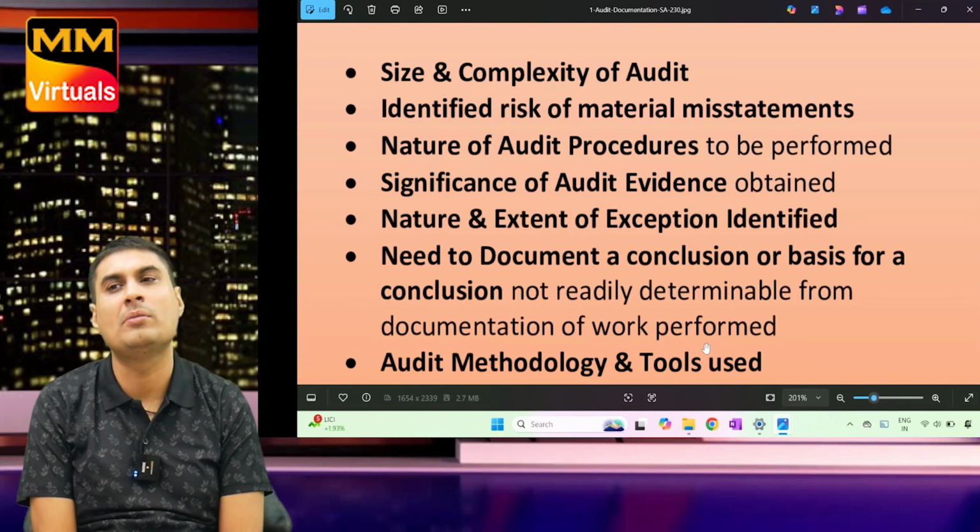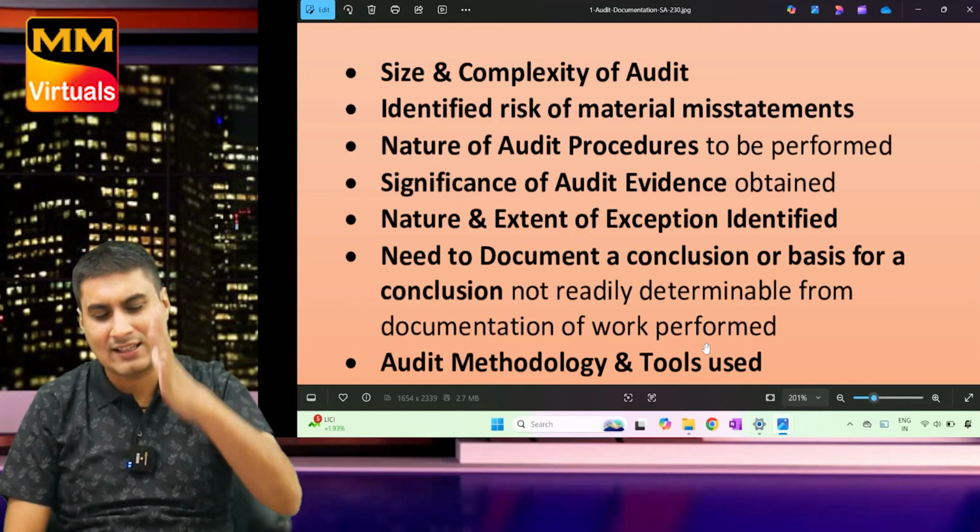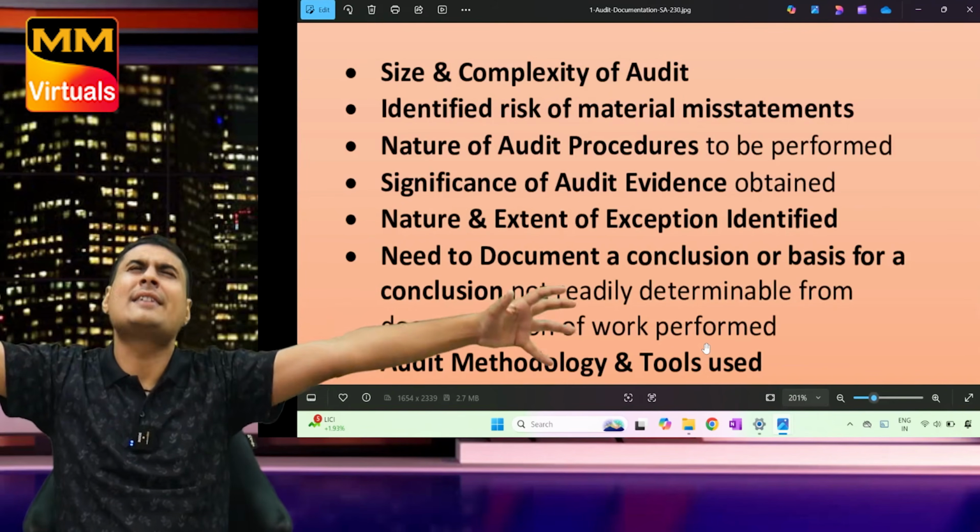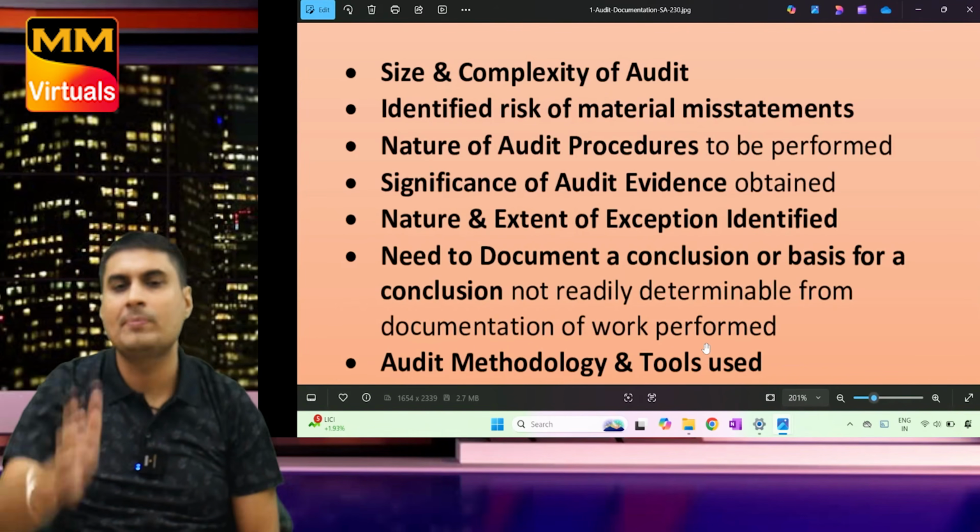Only the last point I am able to remember. The rest all are time pass. One last time I will explain: form, content and extent of documentation depends on these many factors.